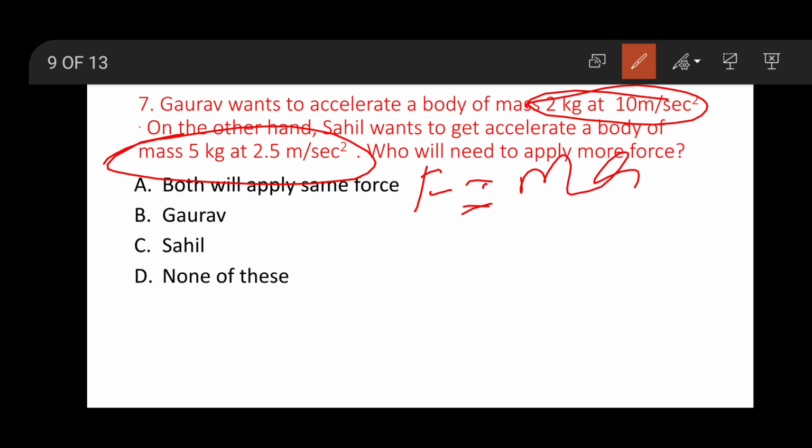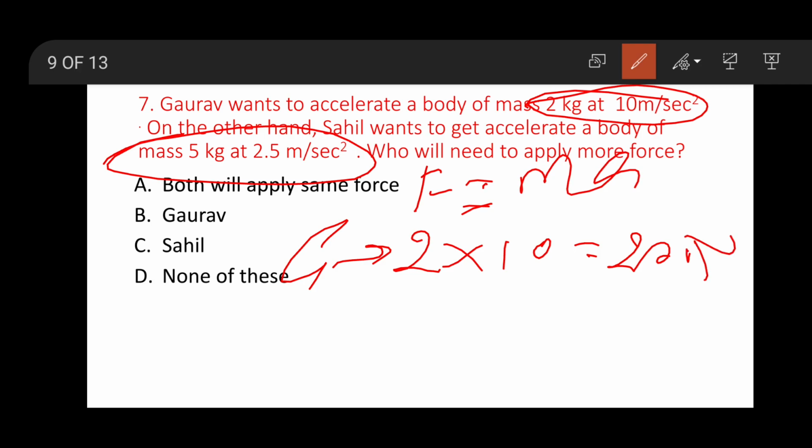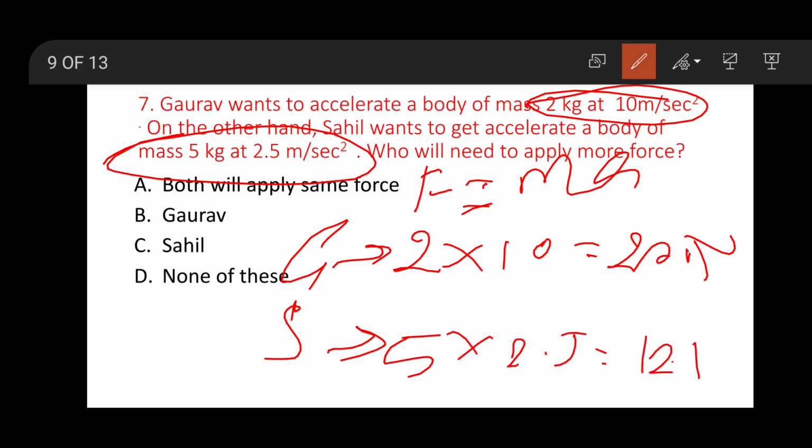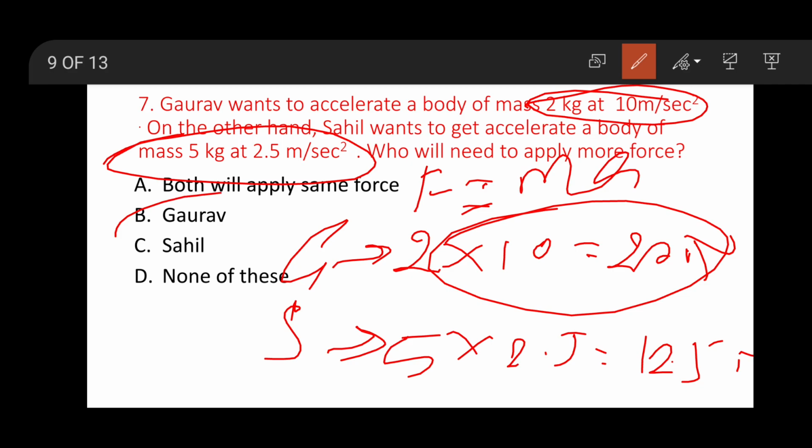By this formula, for Gaurav, the mass is 2 into acceleration 10, which is equal to 20 Newton, and Sahil, 5 kg into 2.5 is equal to 12.5 Newton. So option A, 20 Newtons, is the right answer, meaning Gaurav needs to apply more force. Option B is the right answer.